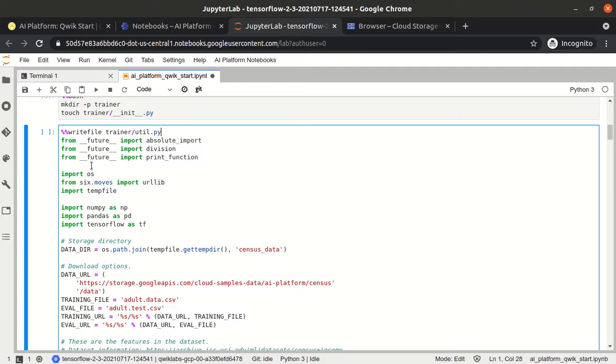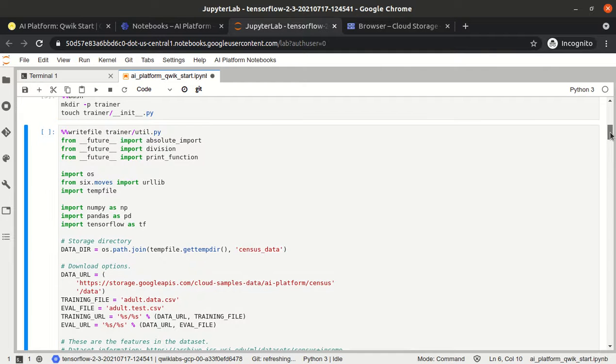When we execute this cell, it will not actually execute it, it will just copy and paste everything and write it into this file. That includes even the environment variables, which get replaced.